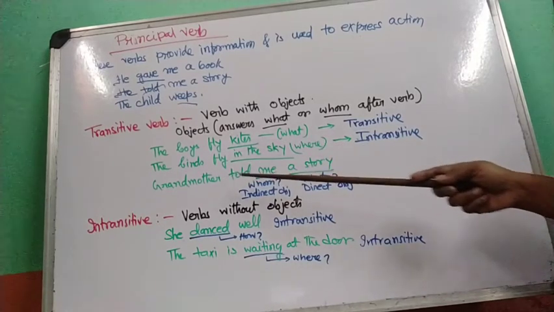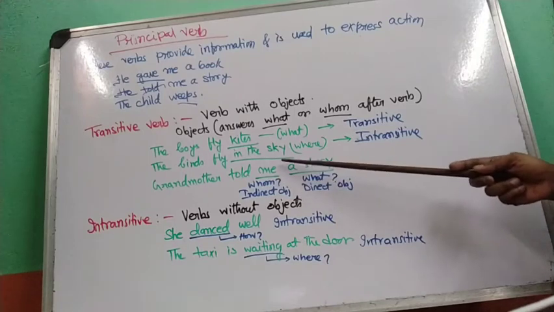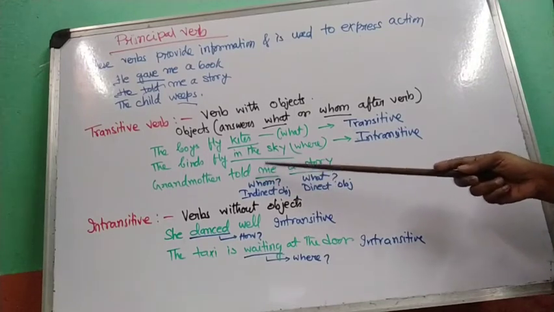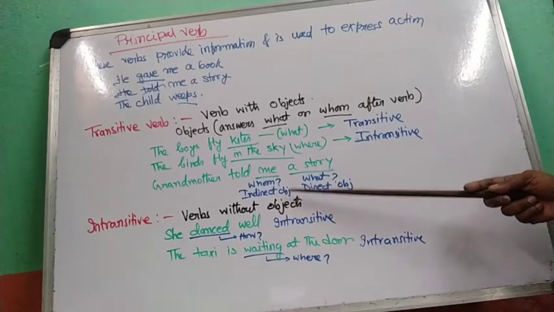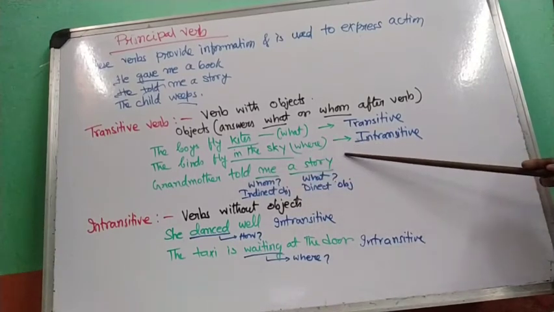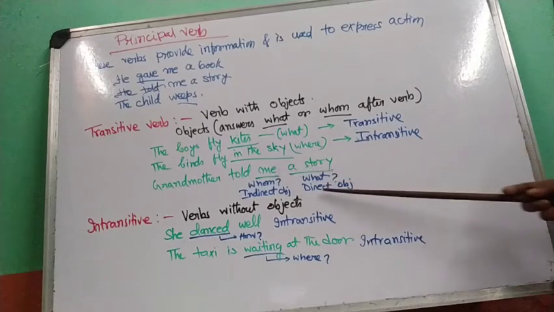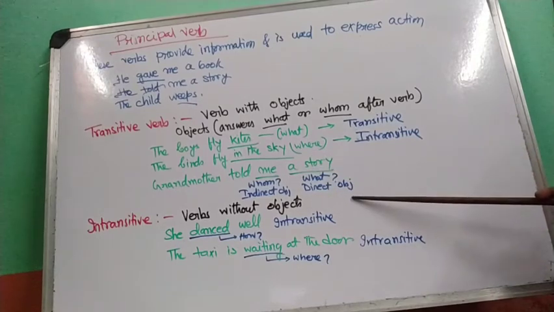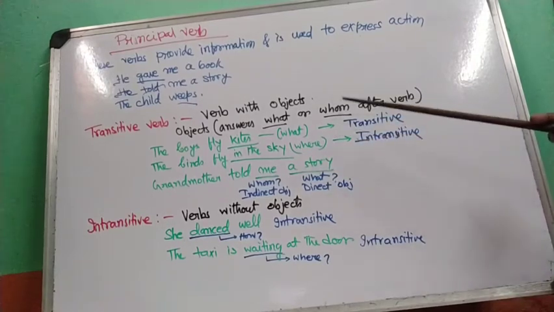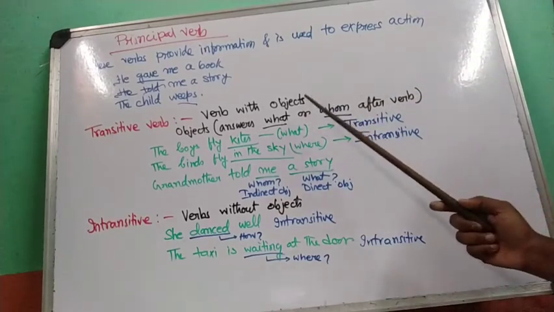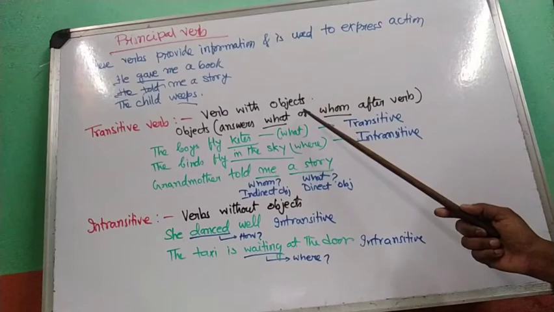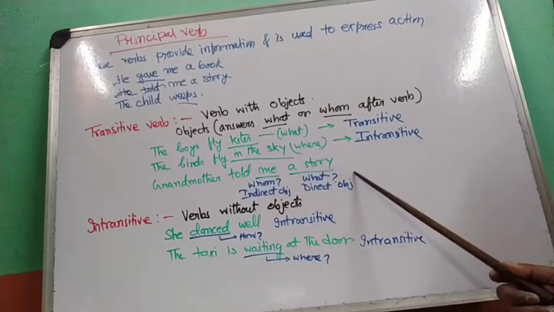So grandmother told whom? Me. It is a person, it is answering the question whom, and it is an indirect object. Grandmother told what? A story. So this is a thing and this is a direct object. Now transitive verbs, as I have told you, are those verbs which have objects. It may be direct or indirect.